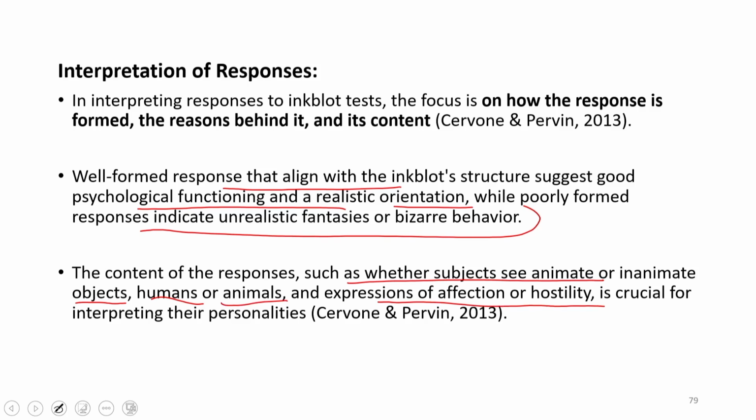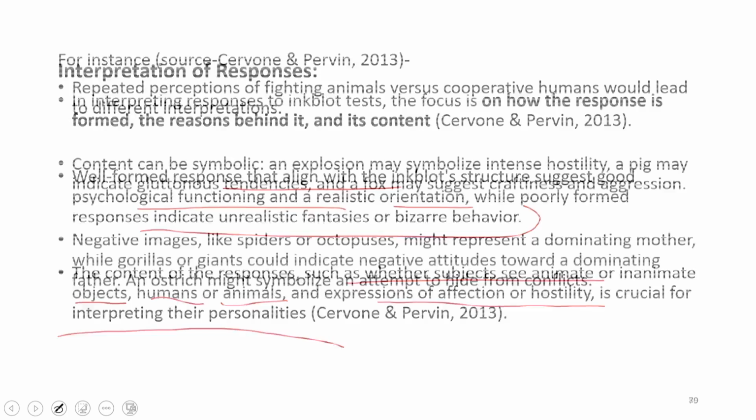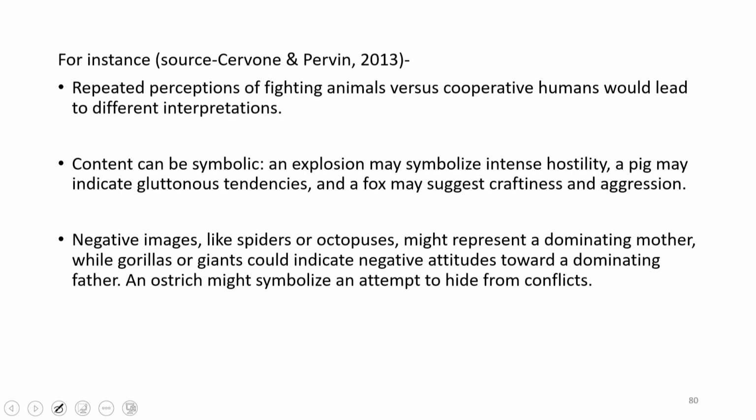All these are interpreted using certain criteria to assess that person. For example, repeated perceptions of fighting animals versus cooperative humans would lead to different interpretations of what the person projects onto those figures.